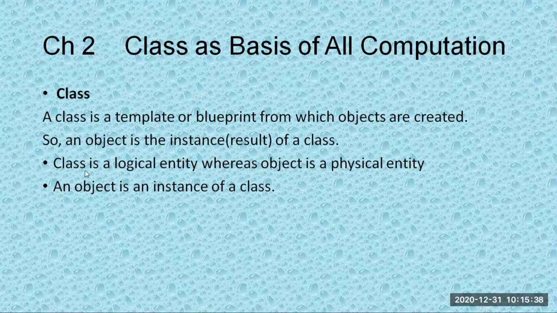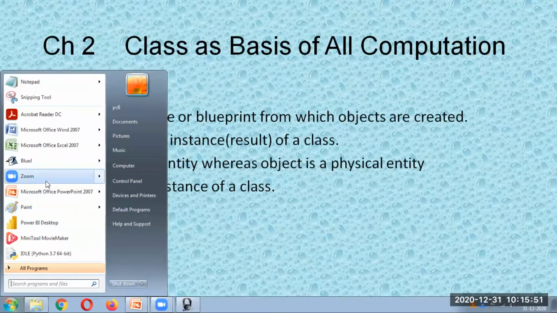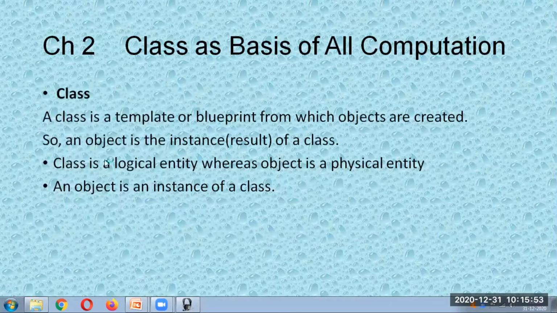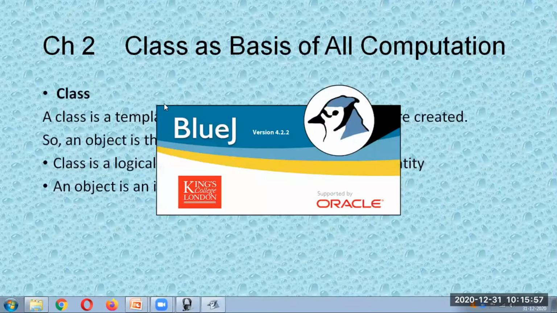We'll take one example also. Class is a logical entity, whereas object is a physical entity. So object is an instance of a class. We can also say class is a factory of an object. Okay. So we'll take a small example just to illustrate what is a class and what is an object.